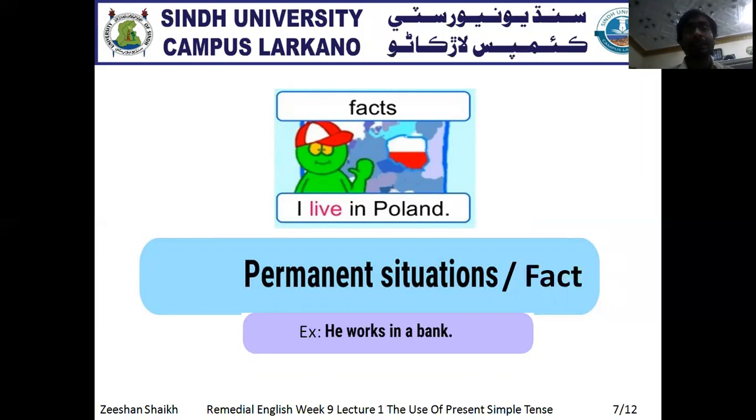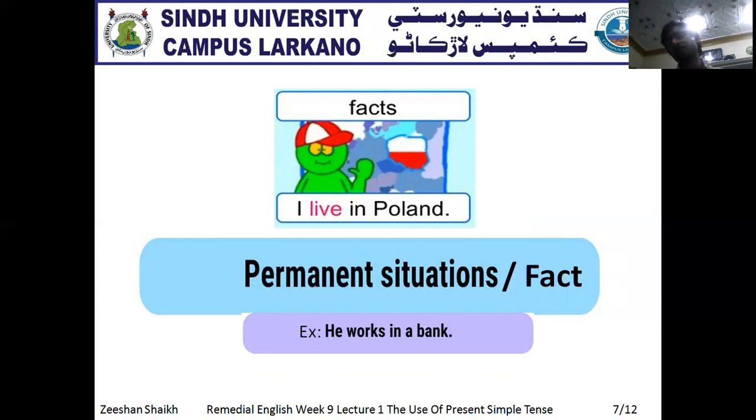This is the reality that being a master student, you study in the campus, especially at the English department. Clear? So it shows a permanent situation that you study, especially in your English department at the University campus, Larkana.